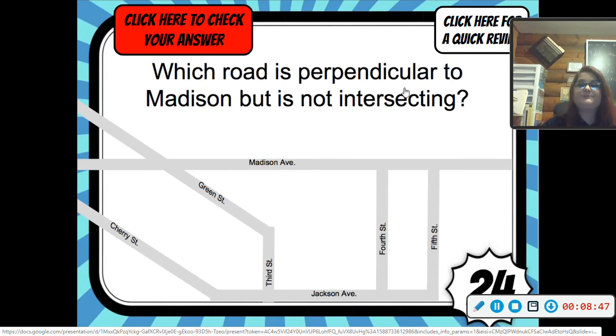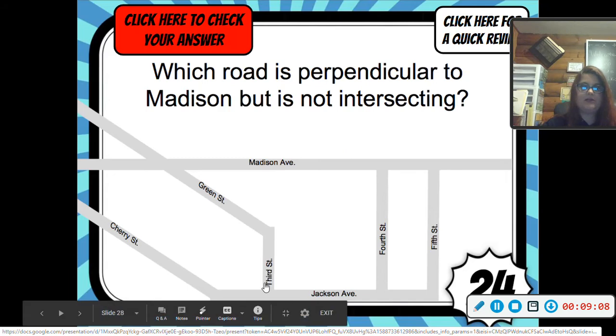Which road is perpendicular to Madison but is not intersecting? So which road is perpendicular, so it has a 90-degree angle in there, but it is not intersecting? Let's look.